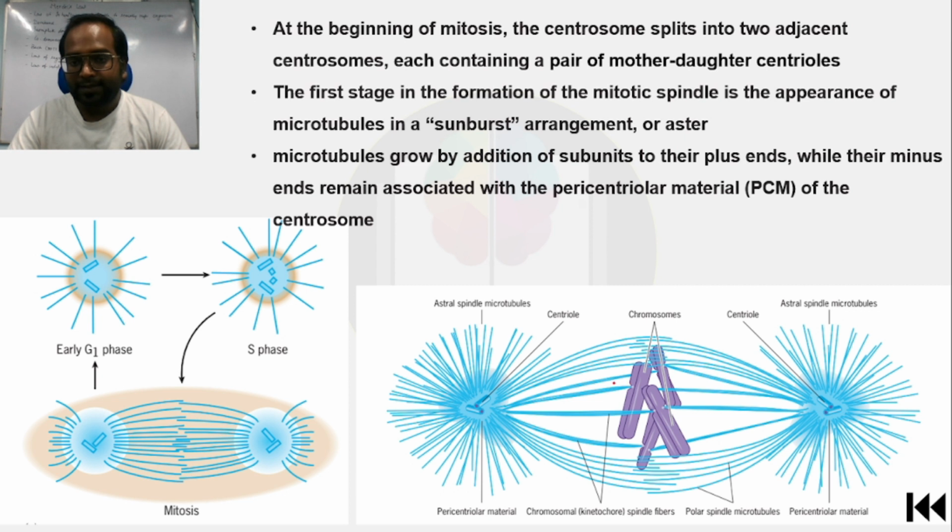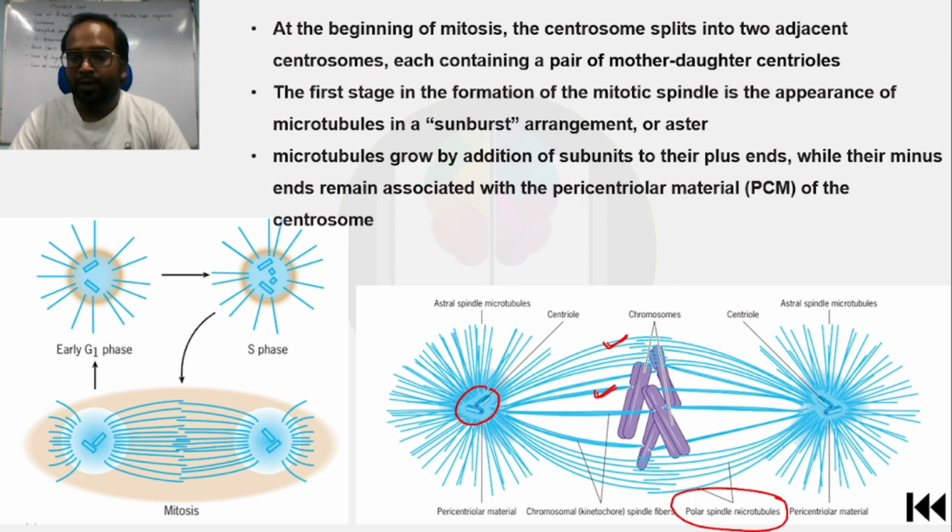You can see here that some mitotic spindle fibers are attached to the chromosome, and some are not. This is the centriole. The mitotic spindle fibers which are not attached to the chromosome are known as polar spindle microtubules. There are different kinds of mitotic spindle fibers.